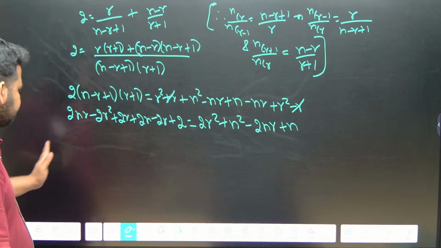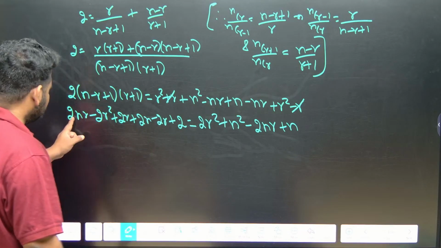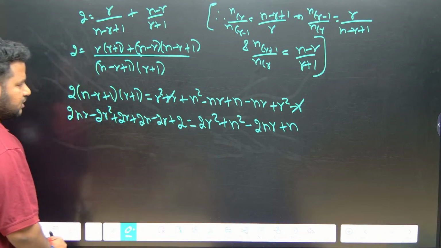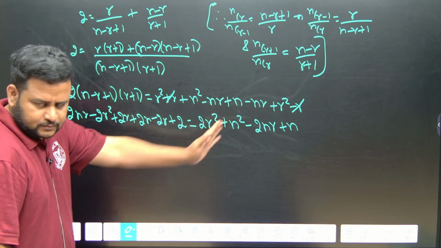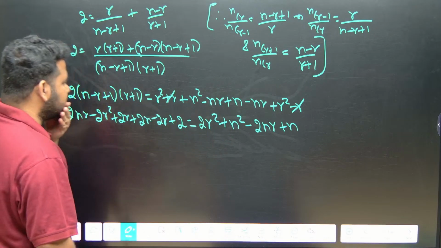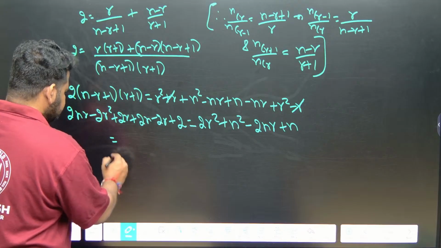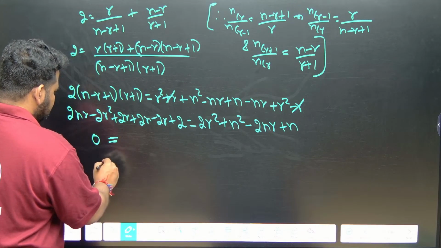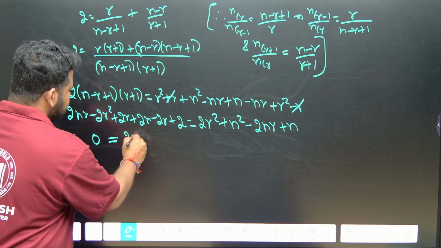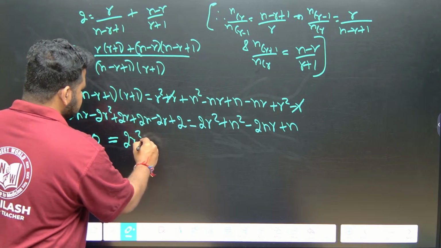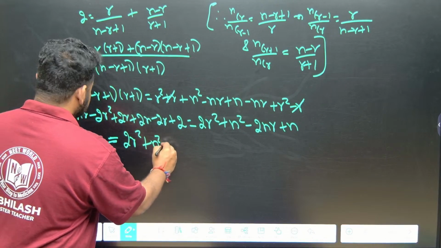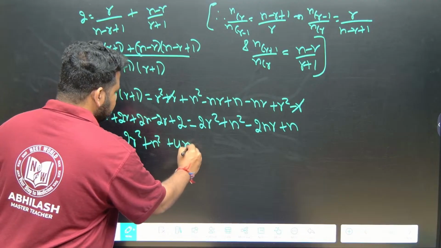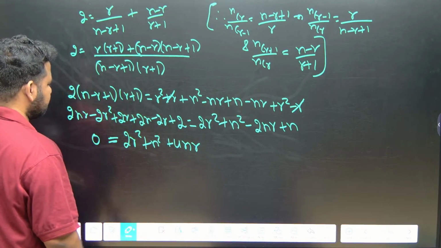Let us bring everything one side. So this is 2NR minus 2NR will become what? We will take everything that side. So this will become 2R square, let us write this as what? 0 is equal to, okay. So 2R square plus N square plus 4NR.